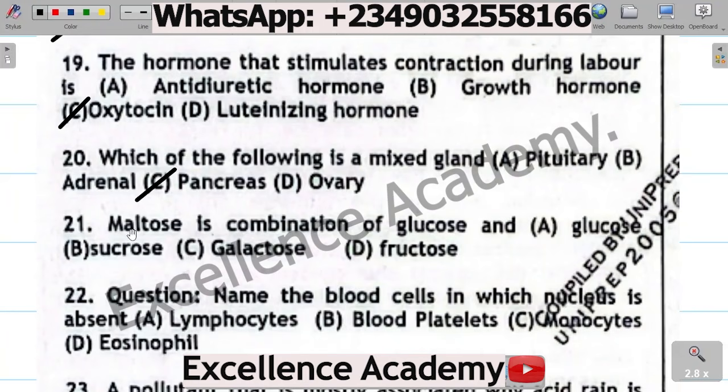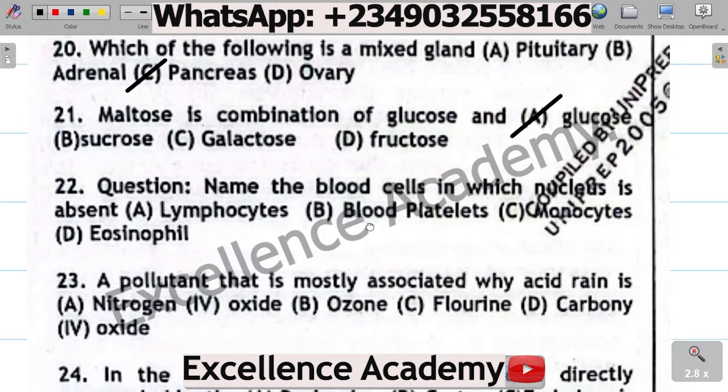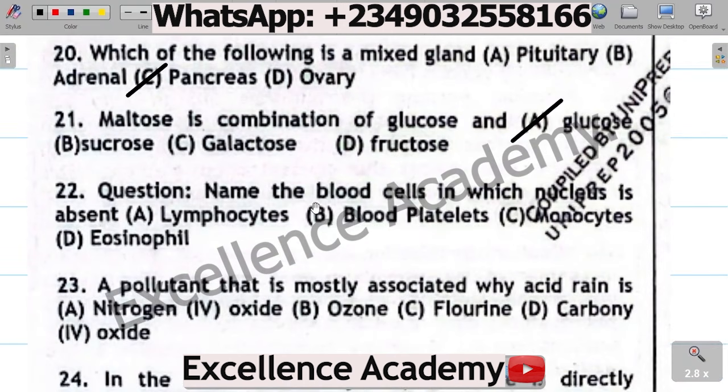Question 21. Maltose is a combination of glucose and A. Glucose, B. Sucrose, C. Galactose, D. Fructose. The correct option is A. Glucose.